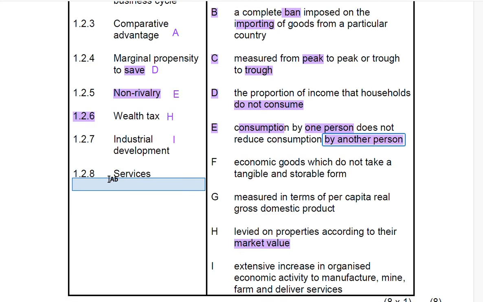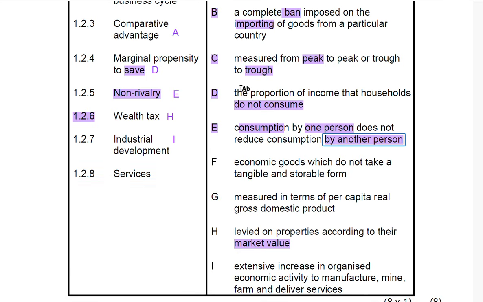If you come to my place and I'm saying I'm going to teach you economics, I am providing you a service, because I don't store teaching you at any place. There's no storage for that. So it doesn't have a tangible storage form because it's not stored anywhere.